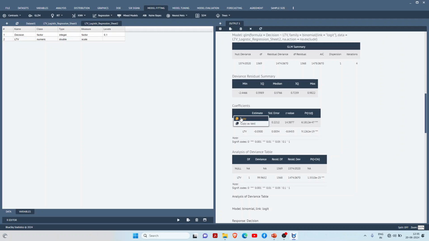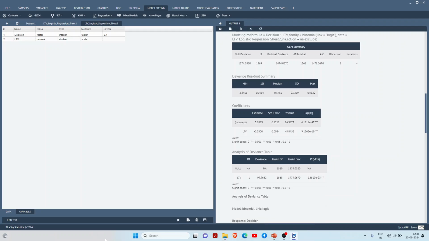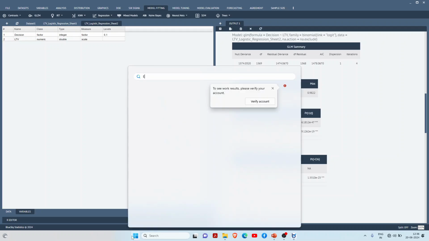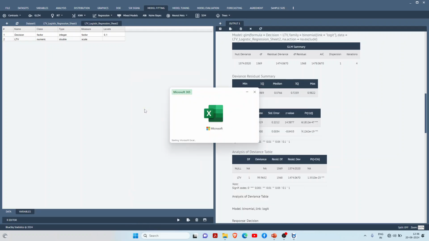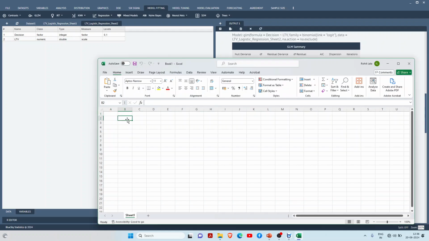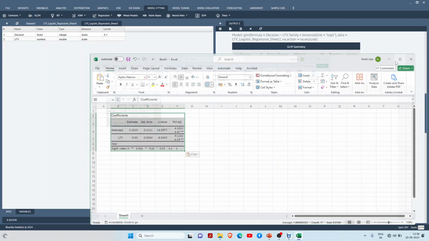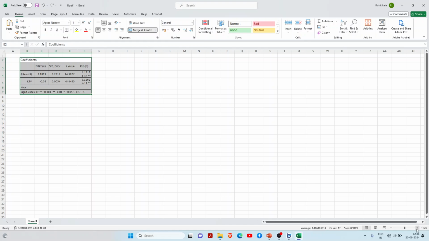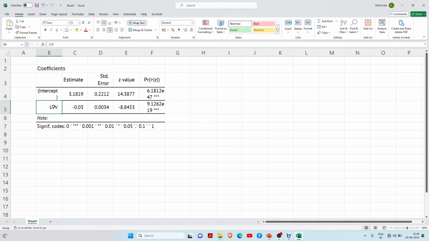I will select it and copy it to a new Excel file. So I will open a new Excel file very fast. Blank Excel. I will just paste here. You can see this output. I will just zoom in more. So this is my intercept beta 0, this is my LTV, and this is the value of the slope.